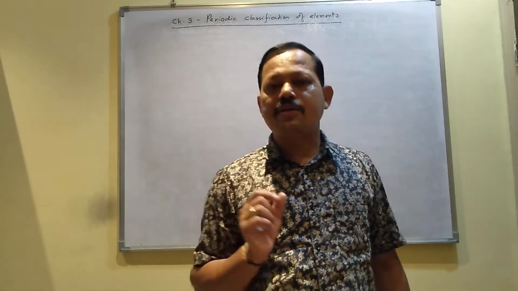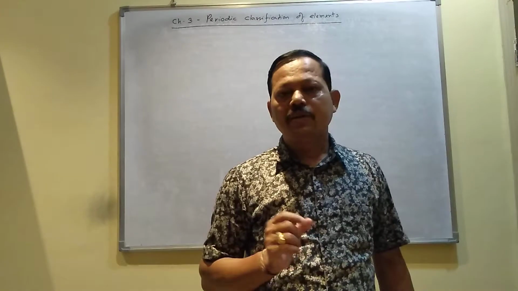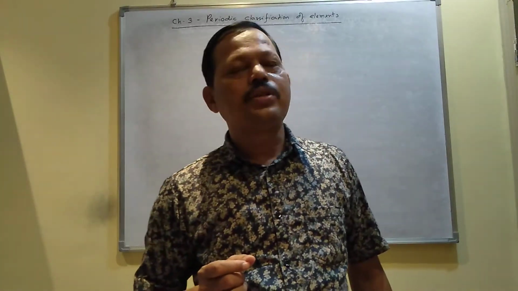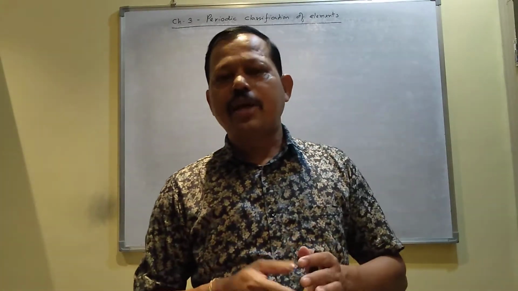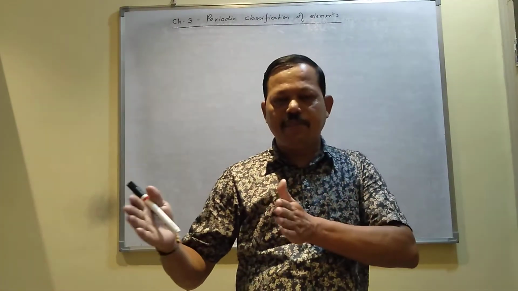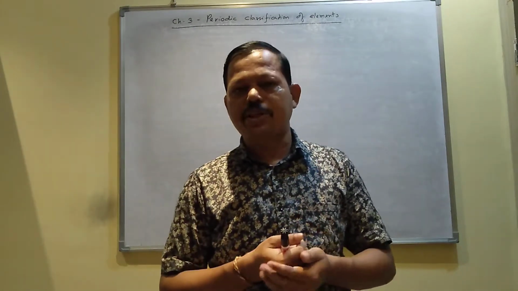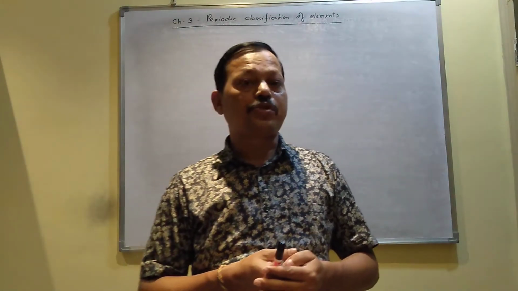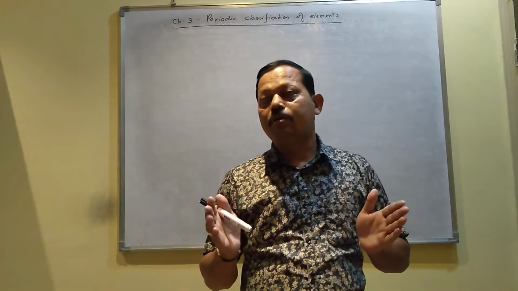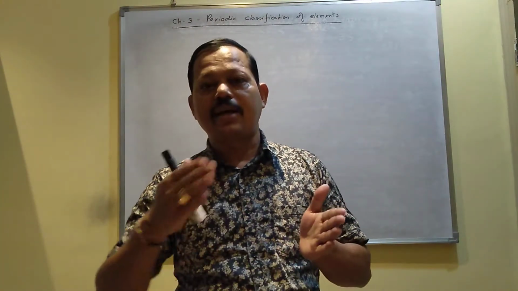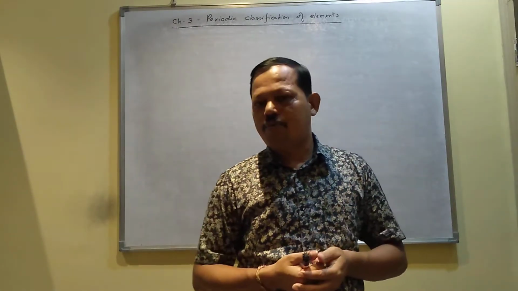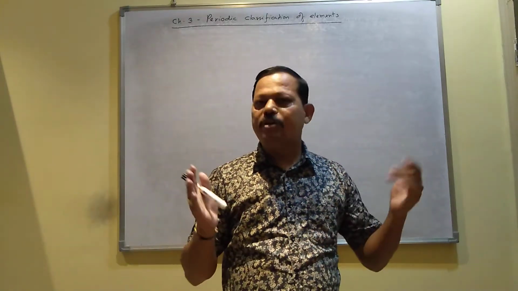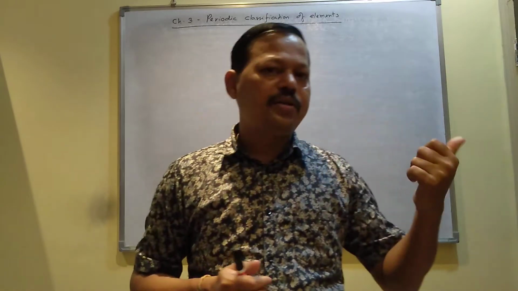After that, another scientist, Newland, made one law which is called Newland's law of octaves. According to that law, after the 8th element, you will get a similar property to the first one, like the 8th note of the musical scale: sa, re, ga, ma, pa, dha, ni, sa, again sa. So after every 8 you will get an element with similar property. That classification was made by Newland. So these are the older classifications, Dobereiner and Newland.